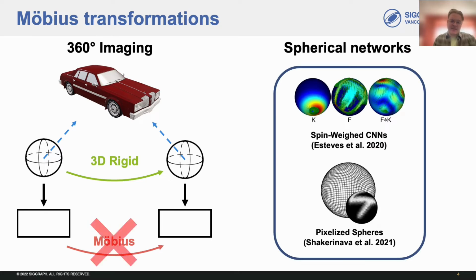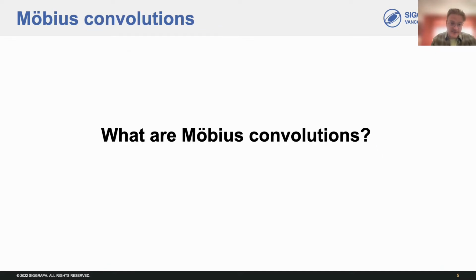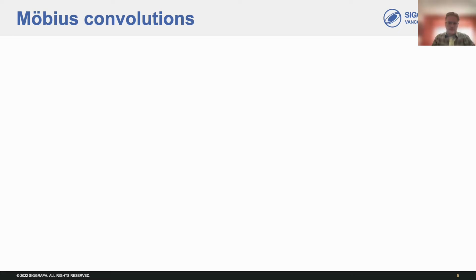And despite their success in a variety of tasks, existing spherical networks are only equivariant under rotations, which are the isometries of the sphere. And it makes sense to ask whether moving to Möbius equivariance can provide benefits in spherical imaging tasks. Okay, great. We've got a good handle on why Möbius transformations are interesting. But what are Möbius convolutions? Möbius convolution is a flexible and descriptive spherical convolution operator that is equivariant under Möbius transformations.